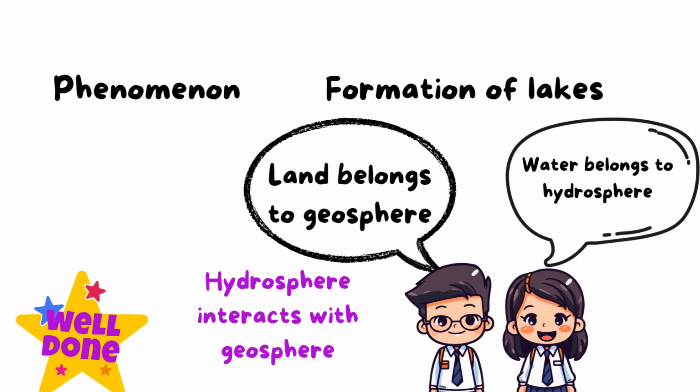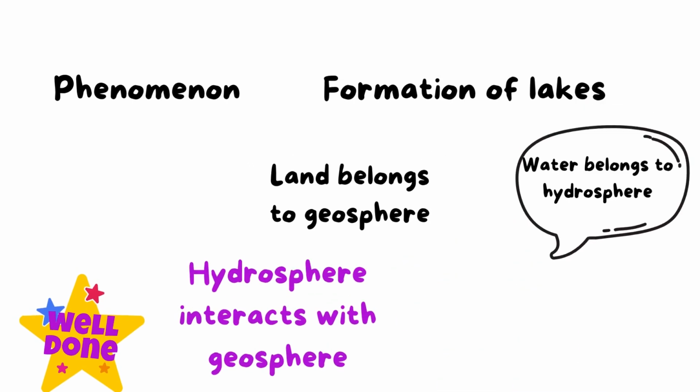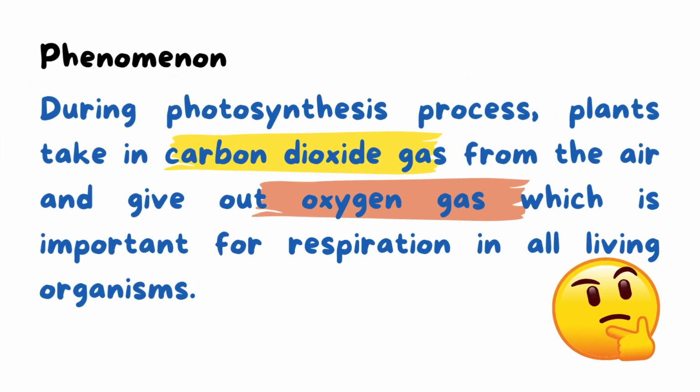Here we have another phenomenon. During the photosynthesis process, plants take in carbon dioxide gas, okay, from the air and give out oxygen gas, which is important for respiration to all living organisms, okay? So here, the interaction between which of the systems of Earth?